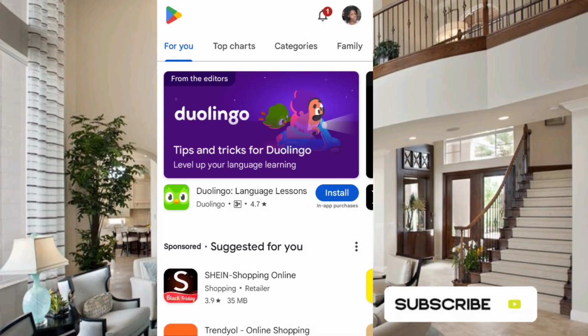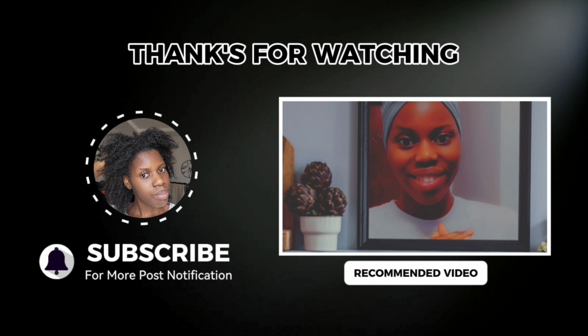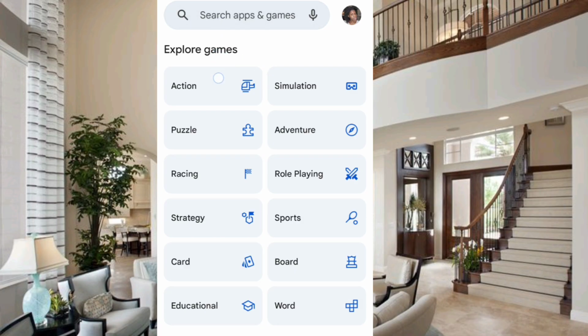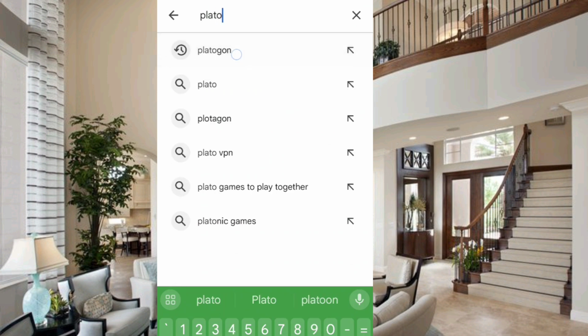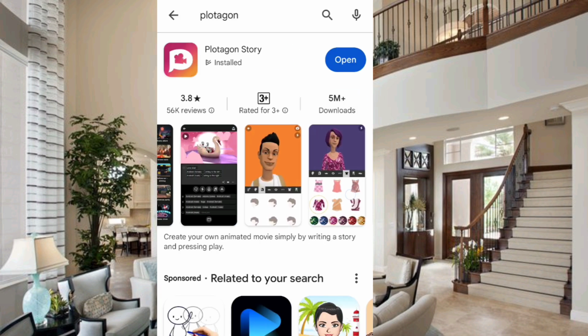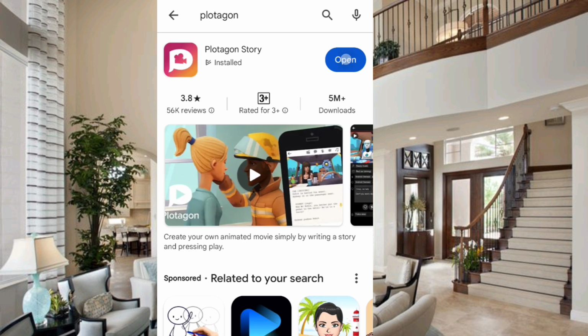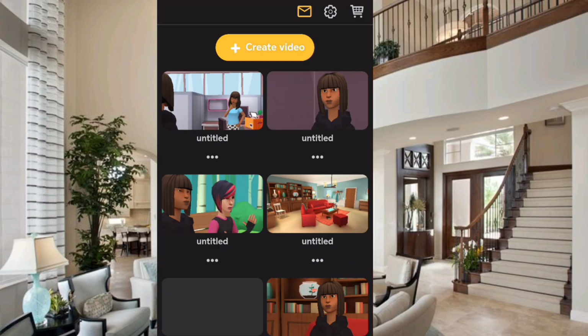Okay, you're going to your Google Play Store. To download this app, you first go to your Google Play Store and put Plotagon. It will look like this. Okay, guys. So I'm ready. I'm trying to download it. If you haven't yet, please go to your Google Play Store to download it. So you're going to come here.